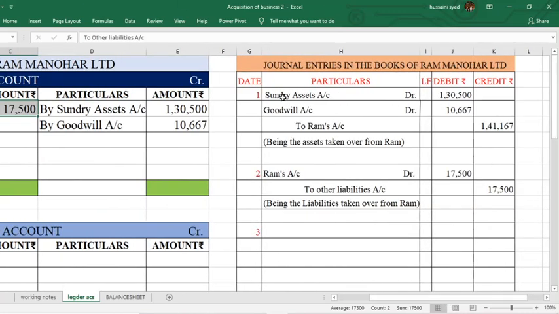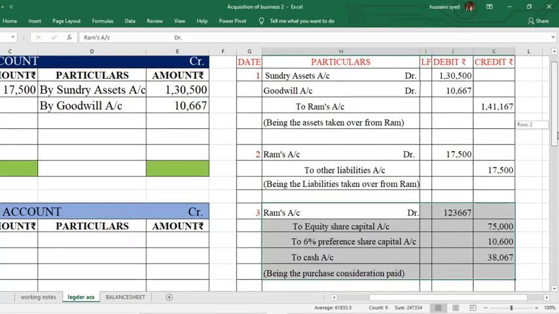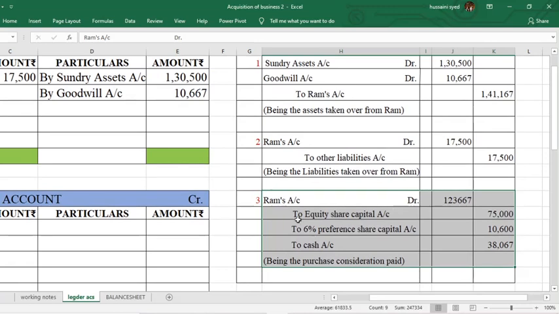After taking over its assets and liabilities, the company has paid the purchase consideration in the form of equity share capital, preference share capital, and cash. When the company issues the share capital, its capital increases. So credit it. And cash is going out, credit what goes out.